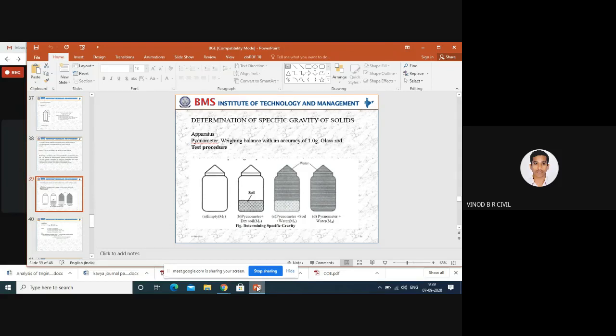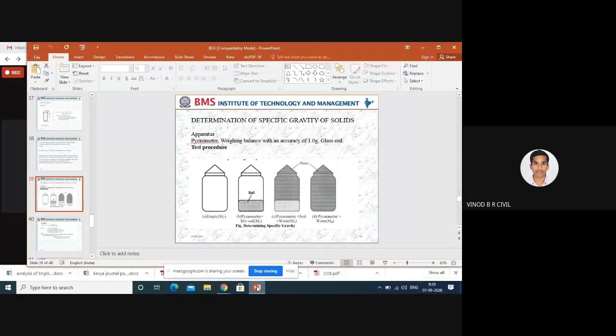So finally, the first one is the empty weight of the pycnometer, the second is pycnometer plus dry soil, where the soil sample should pass the 4.75 mm sieve only, the third is pycnometer plus water plus soil, and the fourth is pycnometer plus full of water.